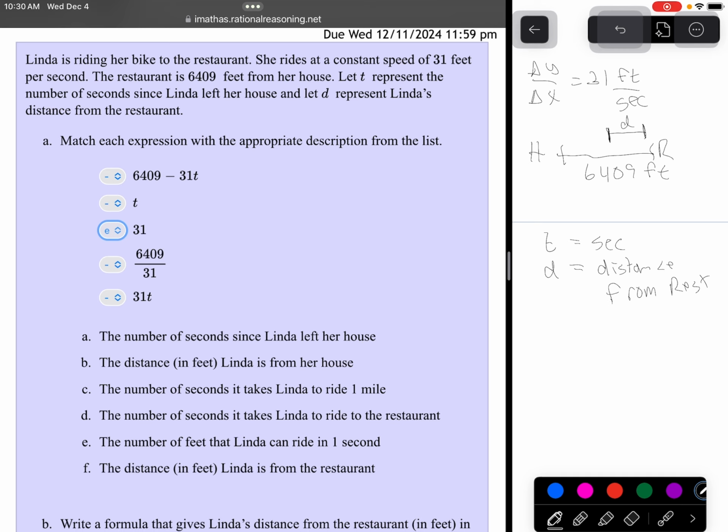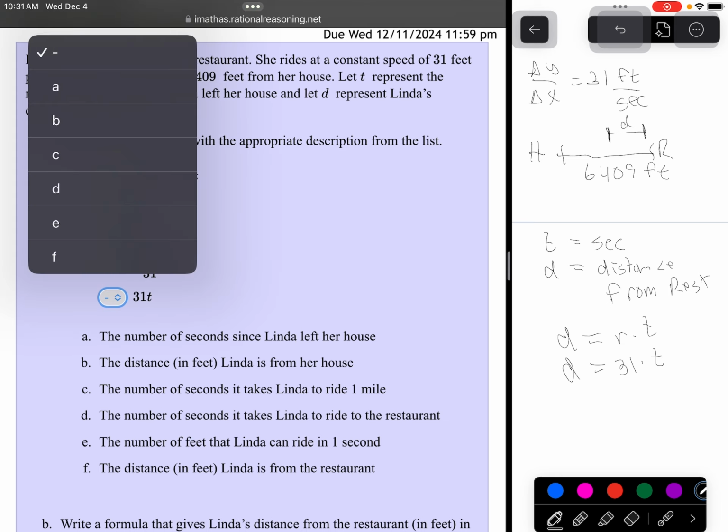Now, distance equals rate times time. So I know that the distance is 31 times t. I see 31t there. That 31t is the total distance that she has traveled.